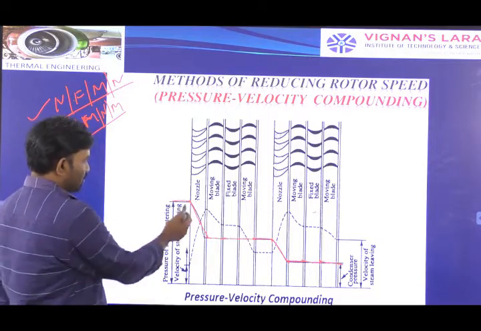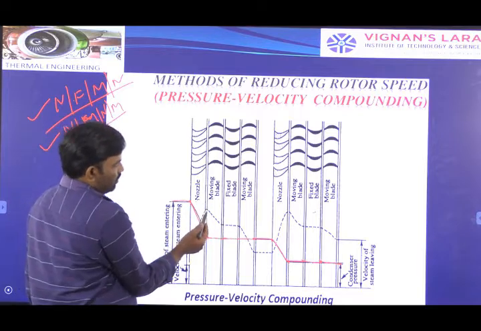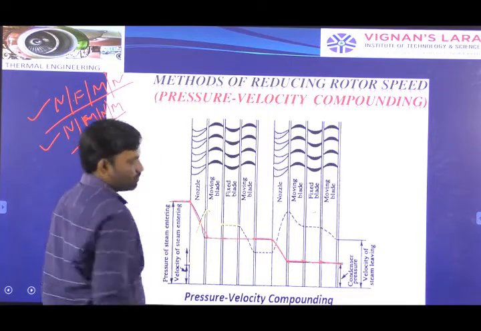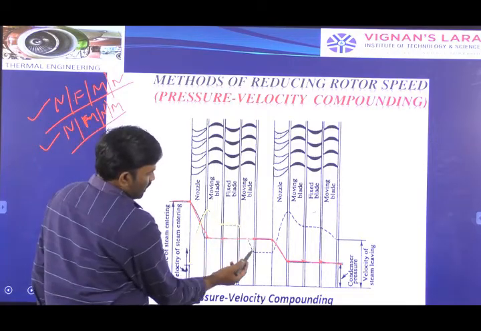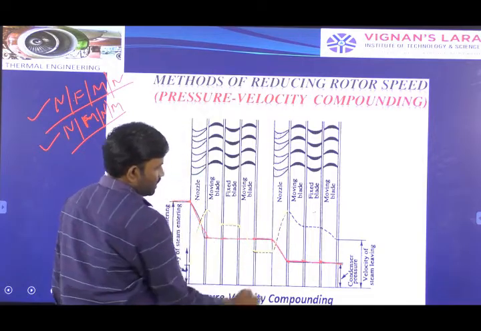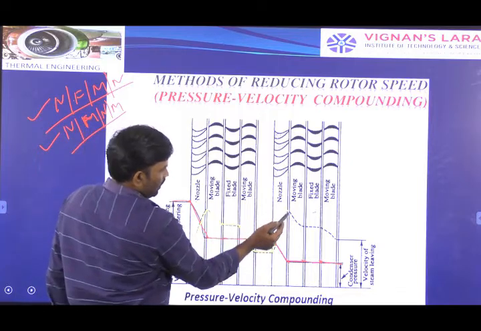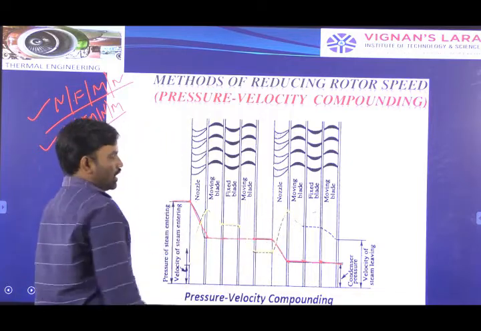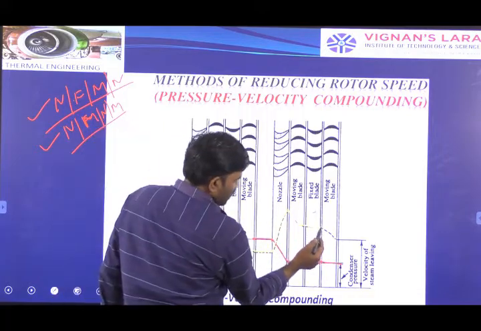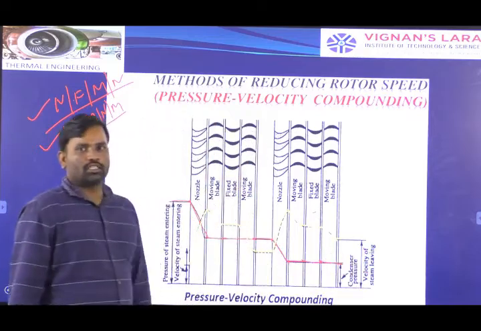In case of velocity, in the nozzle the velocity increases, in the moving blades the velocity is absorbed, and in the fixed blades it is only directed. In the moving blades again it is absorbed, and in the nozzles again the pressure energy is converted into kinetic energy, so the velocity increases. In the moving blades it is absorbed, in the fixed blades it is only directed, in the moving blades it is absorbed, and at exit we are getting the lower velocity of steam.